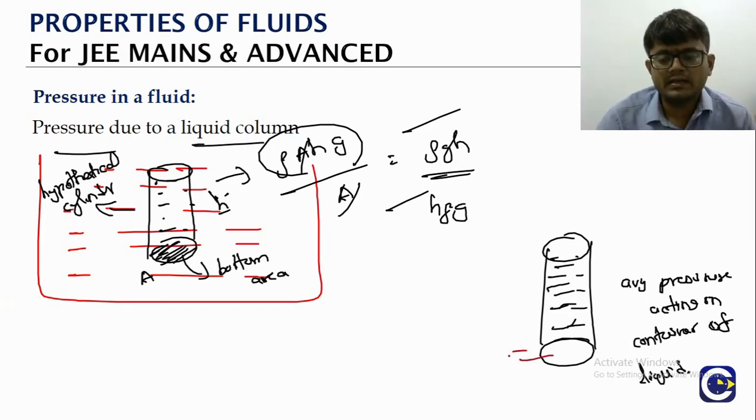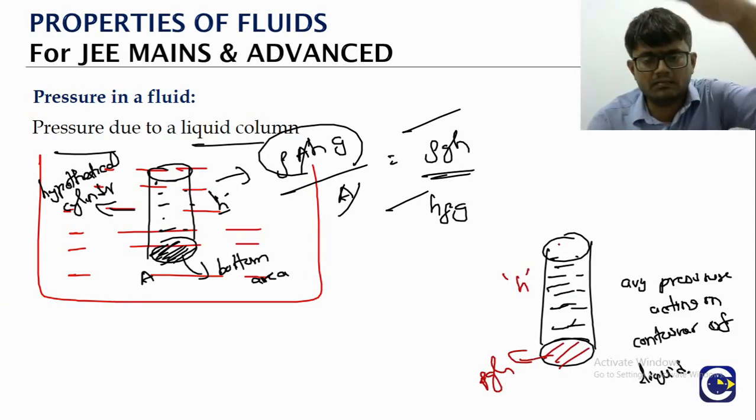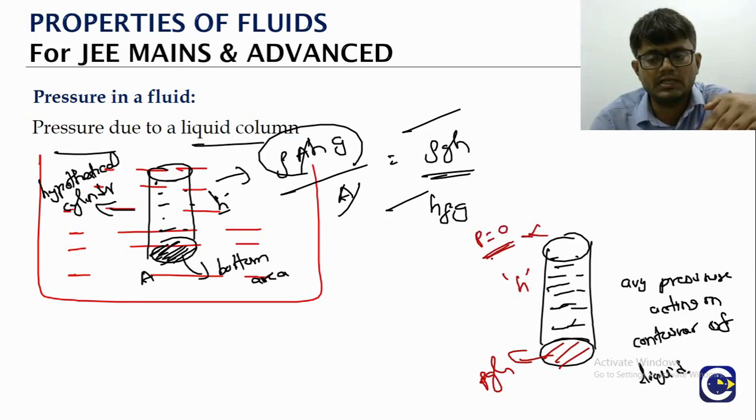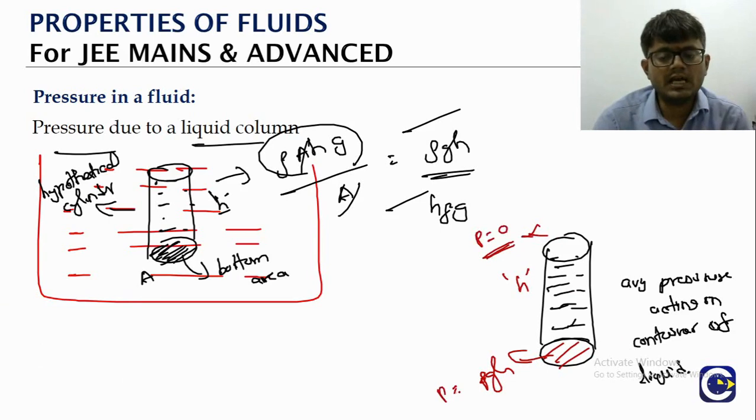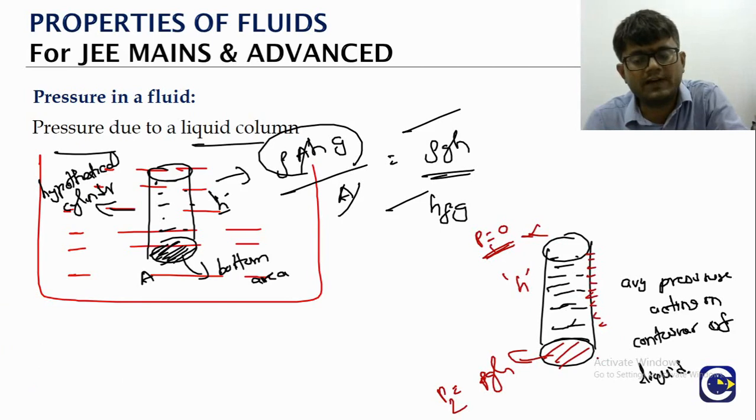At the bottom surface, if the height is H, the pressure value is rho g H. At the top surface, because above that nothing is there, the pressure will be 0. So the pressure at the top, we call it 1, is 0, and the pressure at the bottom is rho g H. So the pressure changes uniformly from 0 to the final value of rho g H.